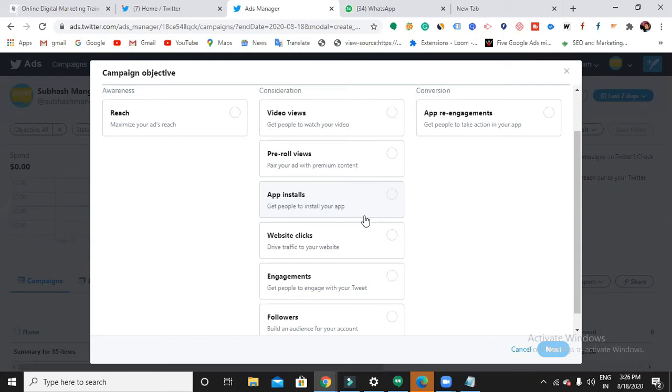Can you see the followers option at the bottom here? If you are looking out for followers, you can just choose this objective. So I'm going to choose reach now.